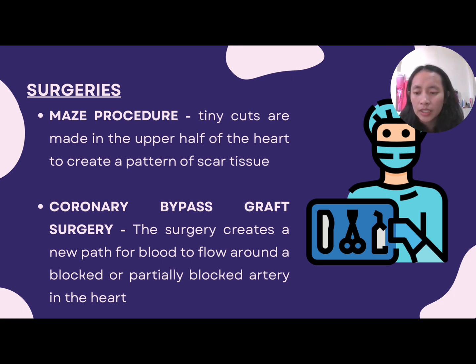And lastly, the coronary bypass graft surgery. If the patient has severe coronary artery disease with an irregular heartbeat, this type of heart surgery is needed or recommended. The surgery creates a new path for blood to flow around a blocked or partially blocked artery in the heart.